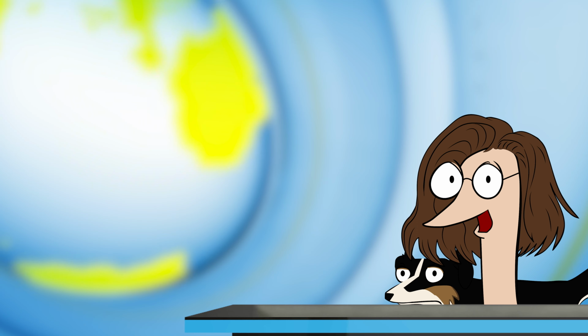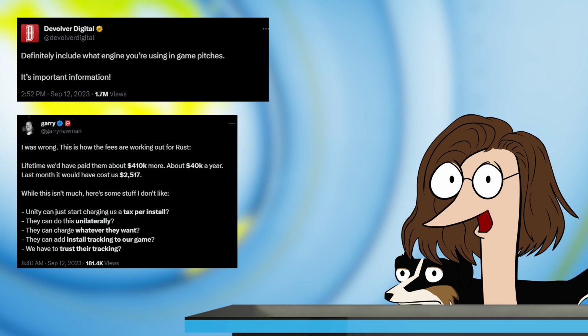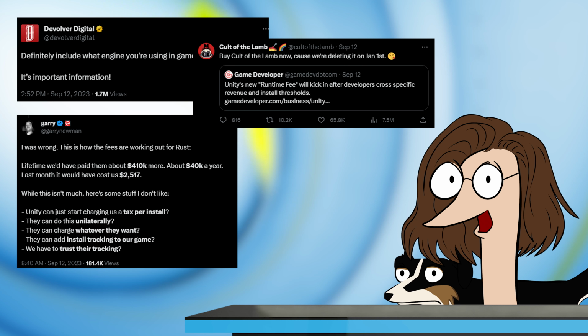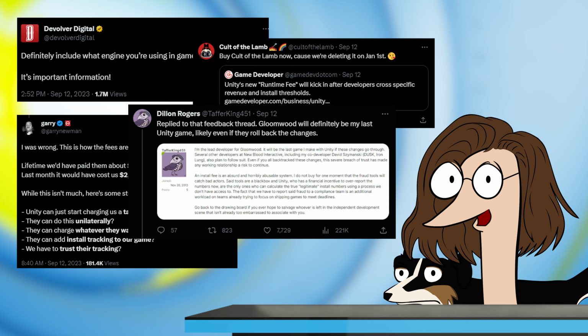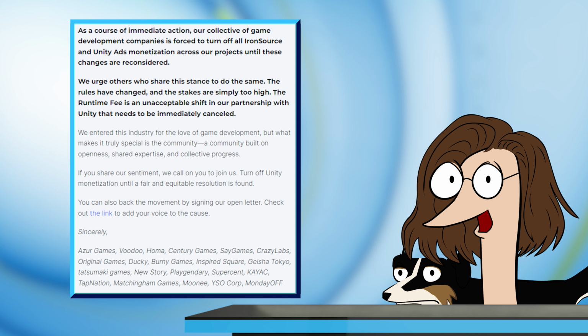The group to speak out first was Devolver Digital, followed by Gary from Gary's Mod and the developers of Cult of the Lamb, who said they will be deleting its presence in digital stores as of January 1st, 2024 due to these changes. Taffer King, the lead developer of Gloomwood, said that Gloomwood would be his last game on Unity even if they did roll back their changes. Developers such as Azure Games, Voodoo, Homa, Crazy Labs, and more wrote a letter stating they are turning off all Iron Source and Unity ad monetization until new revenue conditions are reviewed.